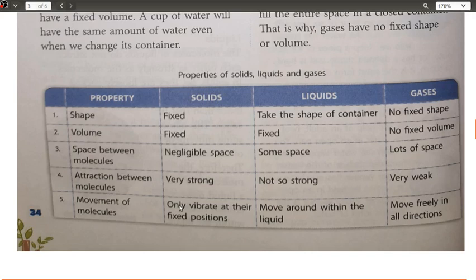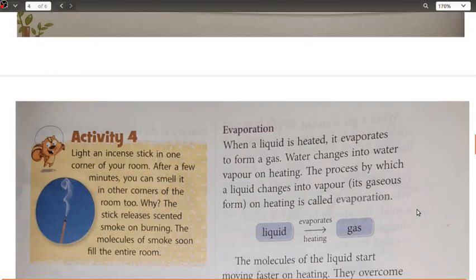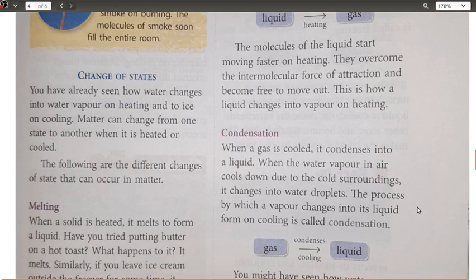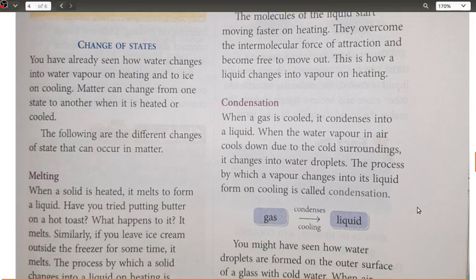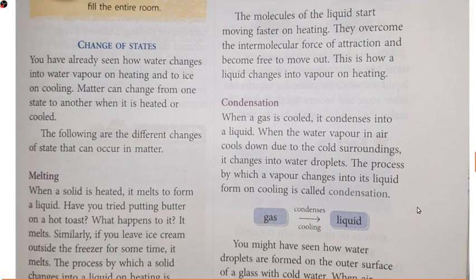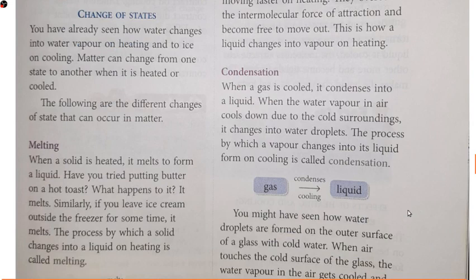Movement of molecules: in solids they only vibrate at their fixed positions; in liquids they move around within the liquid, which means within the boundary of that liquid; in gases they move freely in all directions. Okay, next we have discussed the different kinds of change of state, or how the changes of state occur, that is, the different processes.